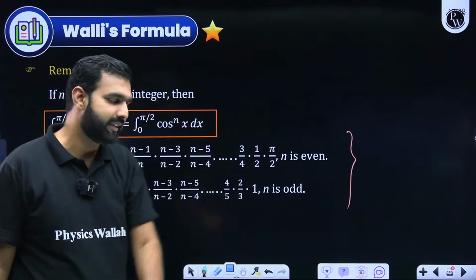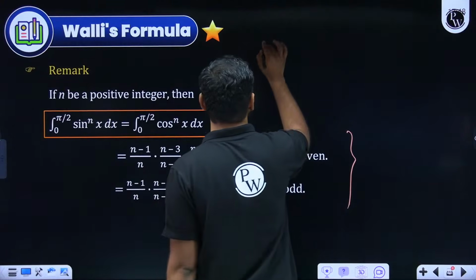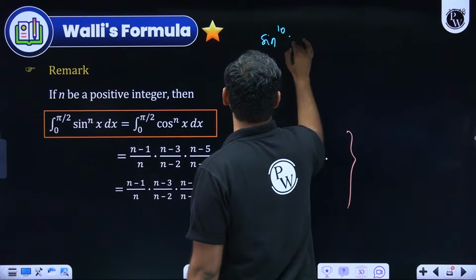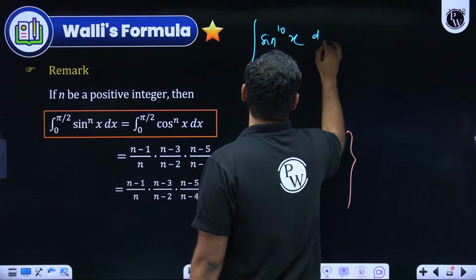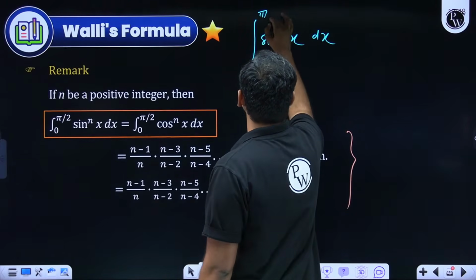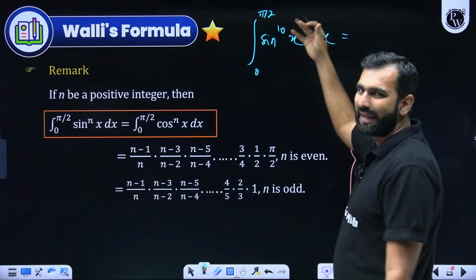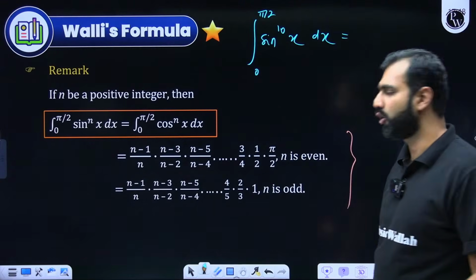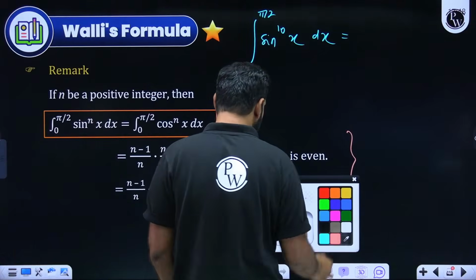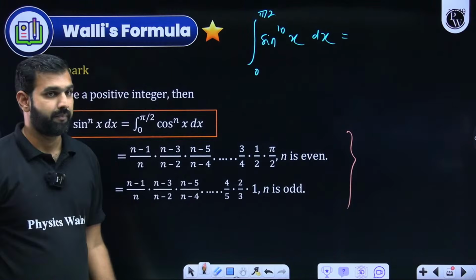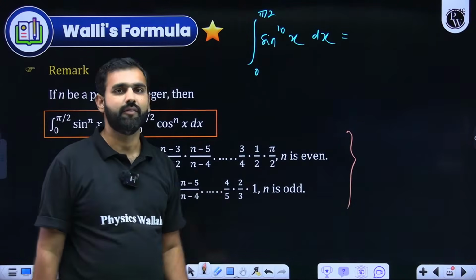What do I mean by that? I'll demonstrate a very simple example. Let's say you are given sine x to the power 10. This needs to be integrated from 0 to pi by 2. So if you start integrating it, you will get into a loop. You will waste a lot of time. But if you remember this Wallis formula, what does it say? Sir, is n even or odd? Sir, the power is even. Then apply this.